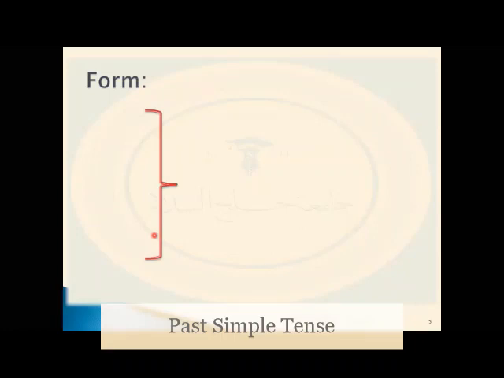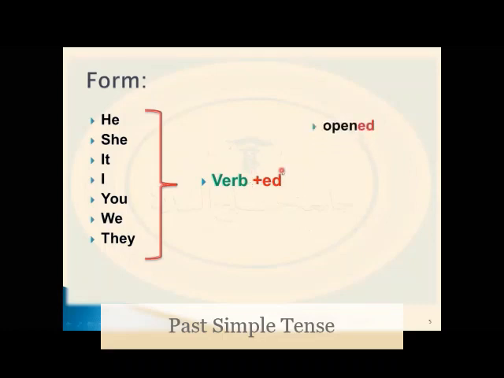About the form of the past simple tense, here we use the subject pronouns he, she, it, I, you, we, they. We use them with a verb plus ED. So we add ED to the verb, as in opened, played, jumped.